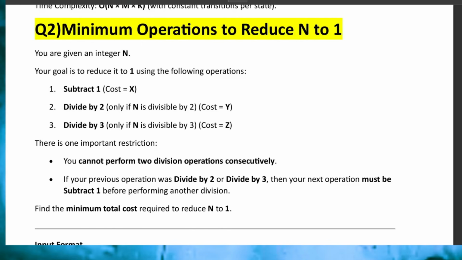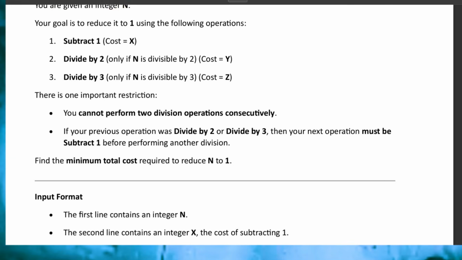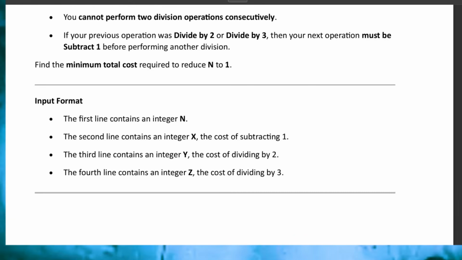Means if you subtract 1, then the cost for that is x. If you divide by 2, then the cost for that is y, and if you divide by 3, the cost for that is z. There is one important restriction: you cannot perform two division operations consecutively. I mean, you cannot do two divisions consecutively, and if your previous operation was divide by 2, then divide by 3, then your next operation must be subtract 1 before performing another division. These were the constraints and restrictions you need to keep in mind. This question was quite challenging. Many of the students weren't able to pass the test cases. You need to find the minimum total cost required to reduce n to 1.